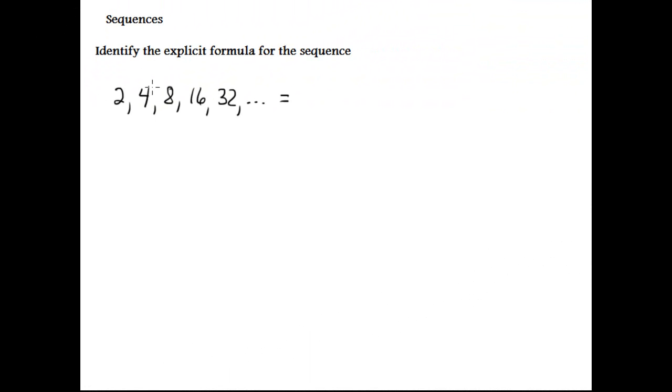Okay, the next is in the opposite direction. I have the sequence totally expanded, and you try to identify the explicit formula. It's obvious that this is exponential, so it's like 2 to the n, the base is 2, from n equals 1 to infinity.